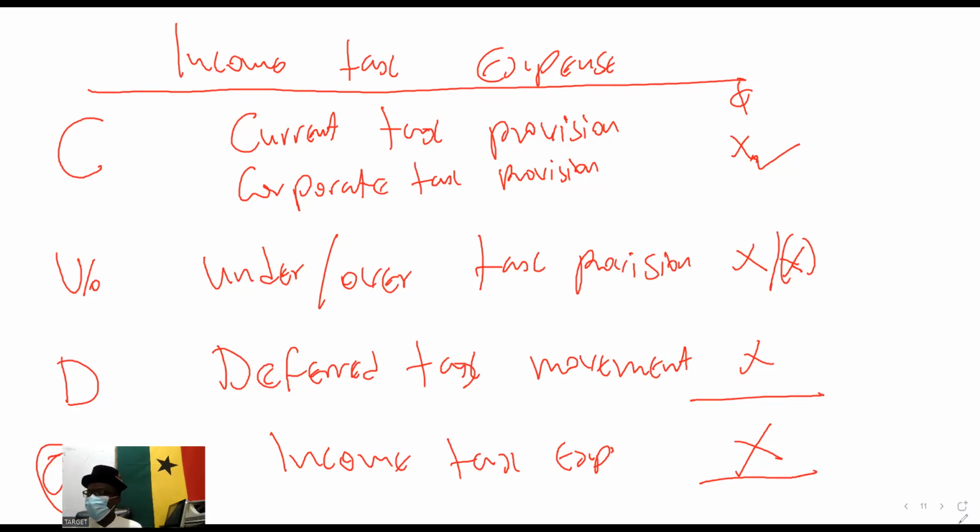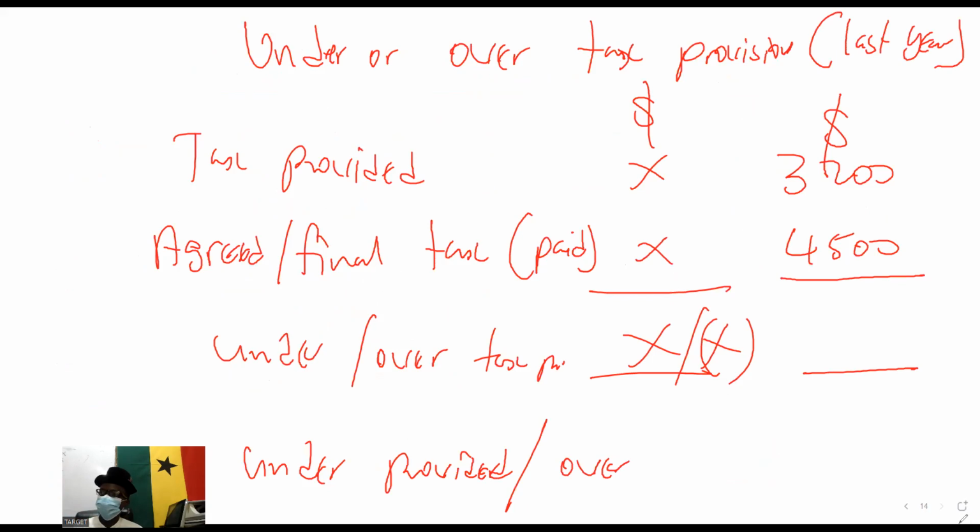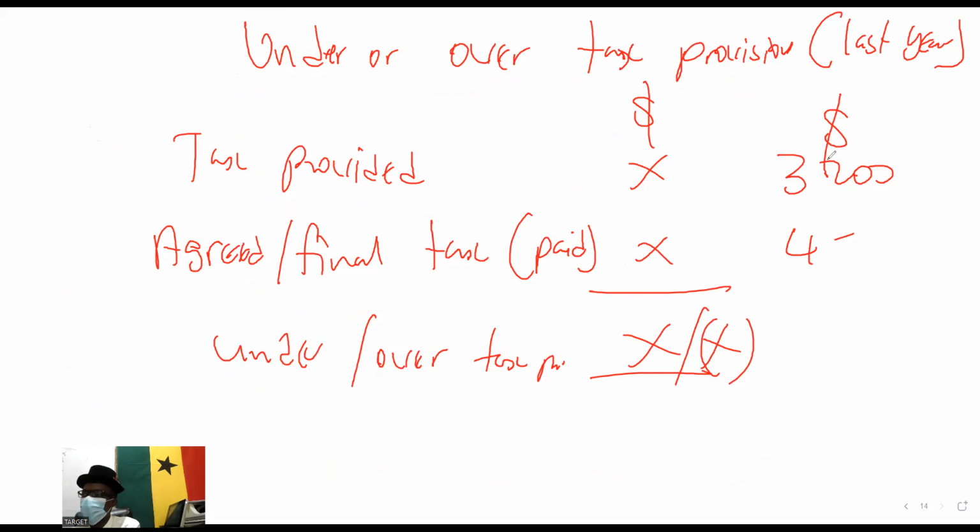What if the unusual happens? That the tax liability that we provided is $3,200, and the taxman said it is not true. Our actual tax has to be $2,000. So what?